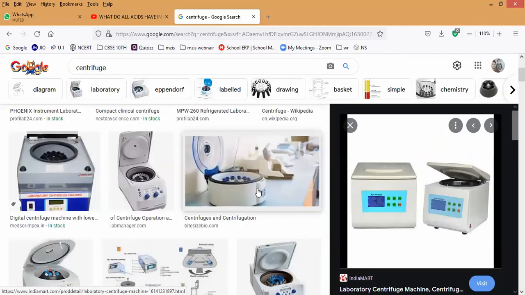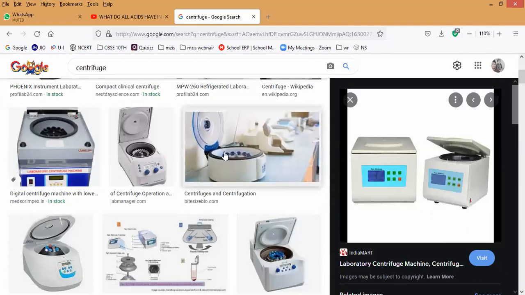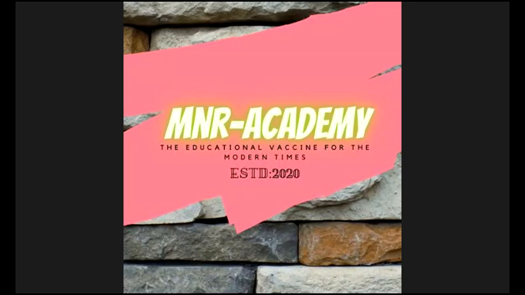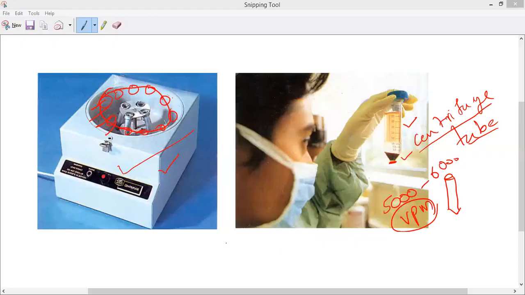We can set even around 5,000 to 6,000 rotations. Suppose sometimes it won't be separated. Suppose I keep 1,000 or 2,000 rotations, and separation won't be possible. At that time, I will increase the number of rotations so that the spinning is much faster. 5,000 rotations per minute. Can you imagine how much that is? Very high. Correct or not? So only in that situation can slightly different densities be separated. That is what we should call centrifugation. What should we call it, guys? Centrifugation. Understand?